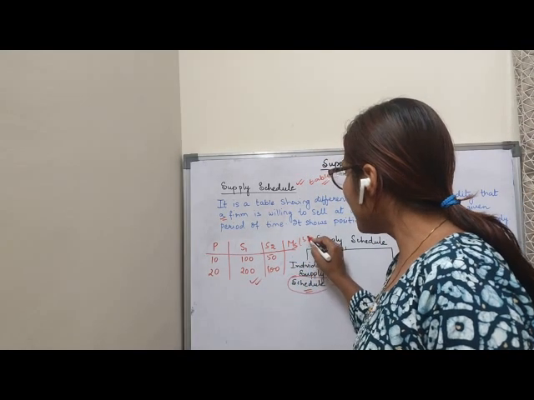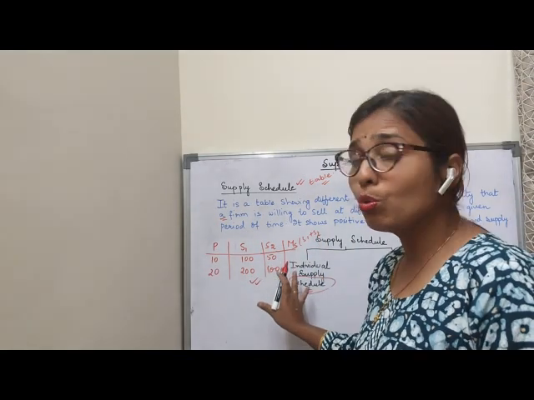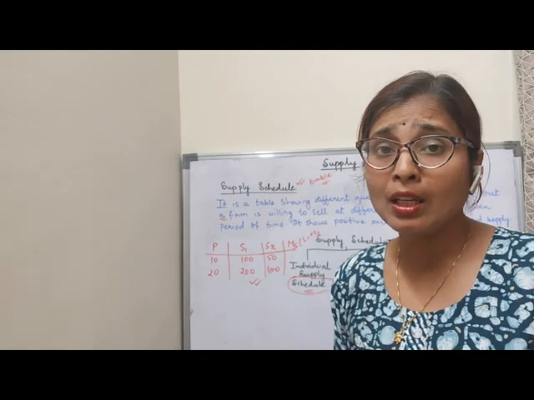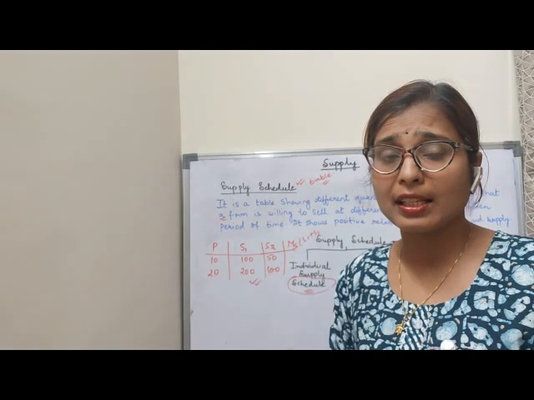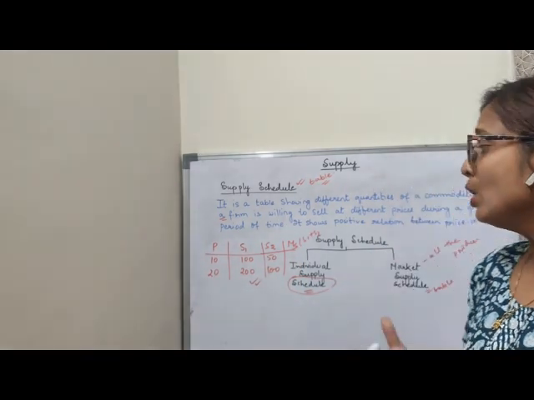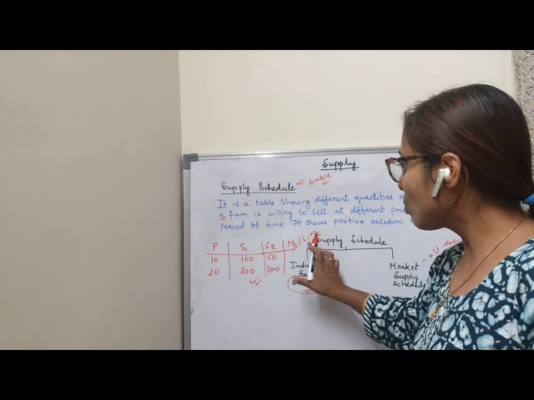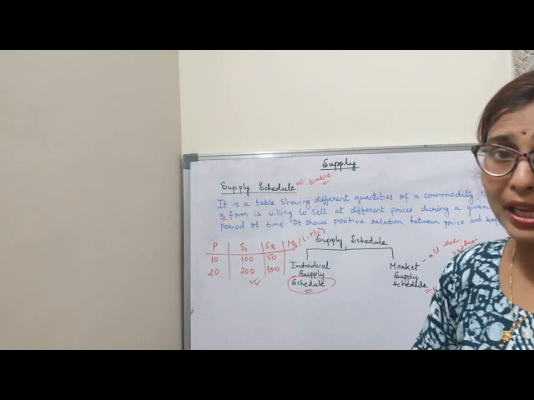That means S1 plus S2. I have assumed only two sellers because market means many producers are selling the product, and I cannot take many sellers here. So I am taking two sellers, S1 and S2. If I add this, I will get the market supply schedule.